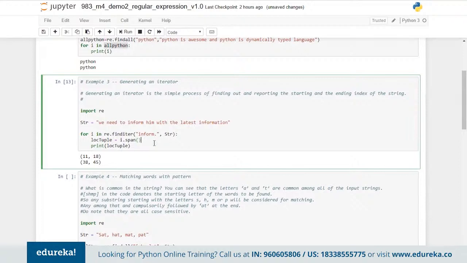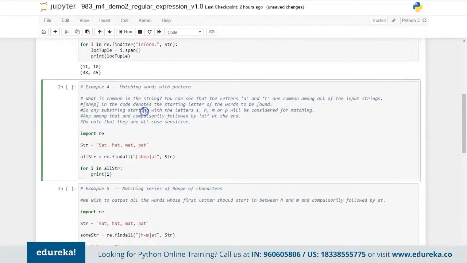As we can see here, we are able to see two values: 11 and 18, then 38 to 45. So all these details are available and we can simply make use of them and build on that.